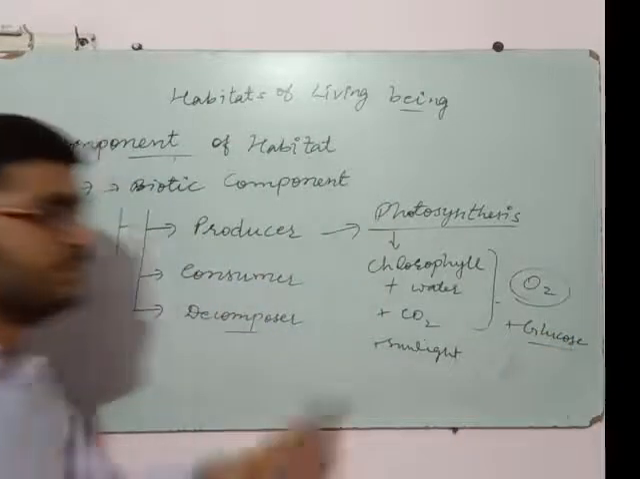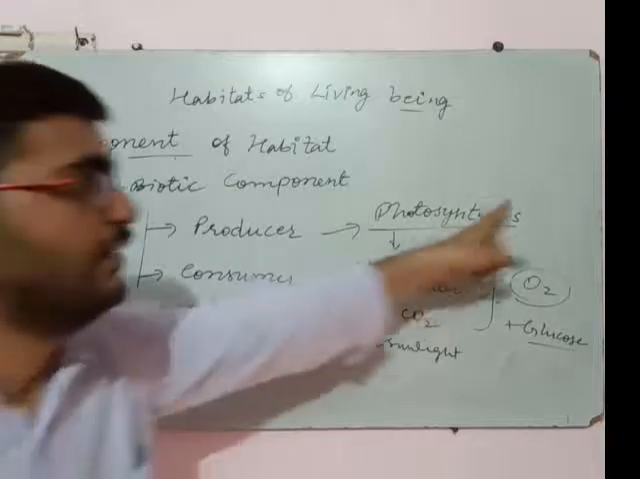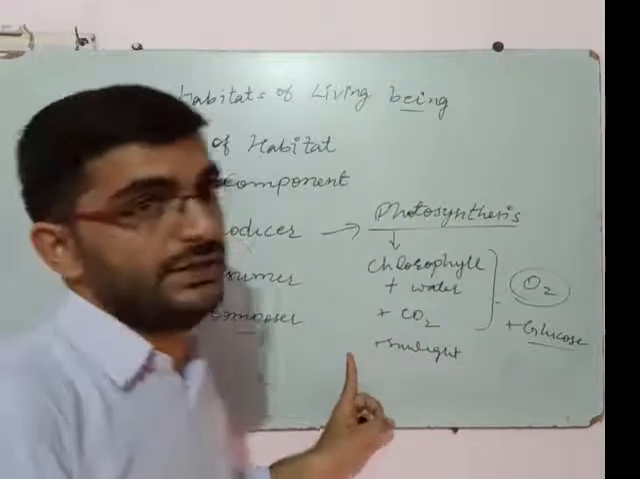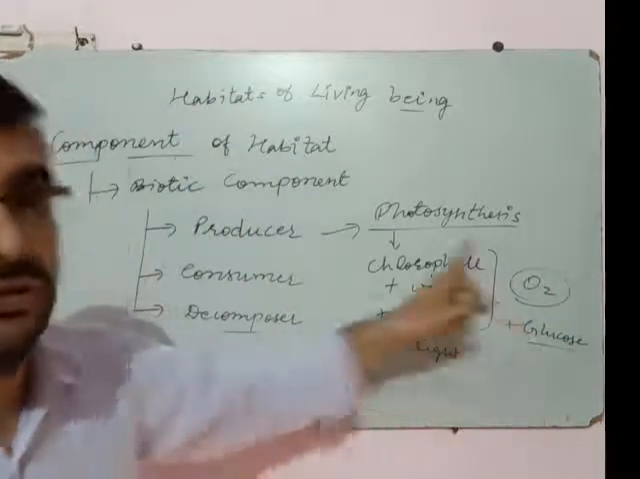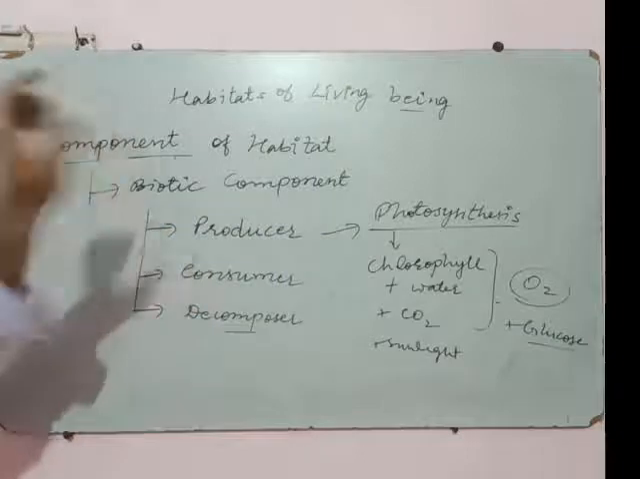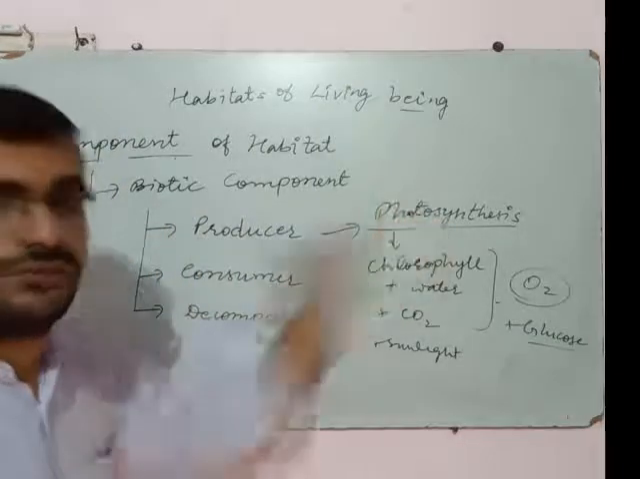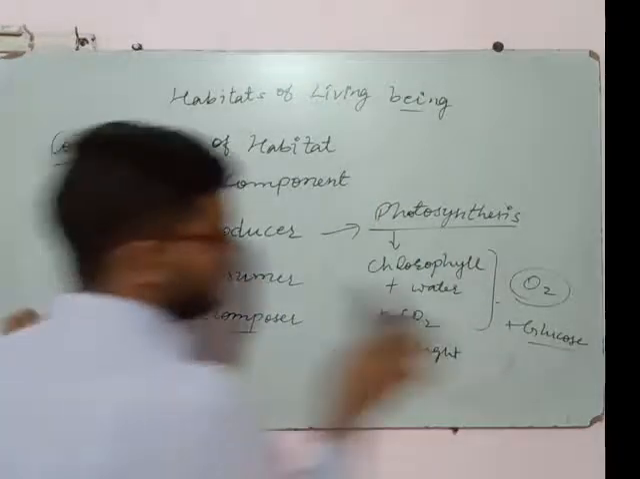Okay, this process occurs in the producers, and they produce their food with the help of photosynthesis. What are the requirements? Chlorophyll, water, CO2, and sunlight. And what they give? Oxygen, and they produce their food also. So producers are the main source of food. Okay, next is consumer. What is the role of consumer?